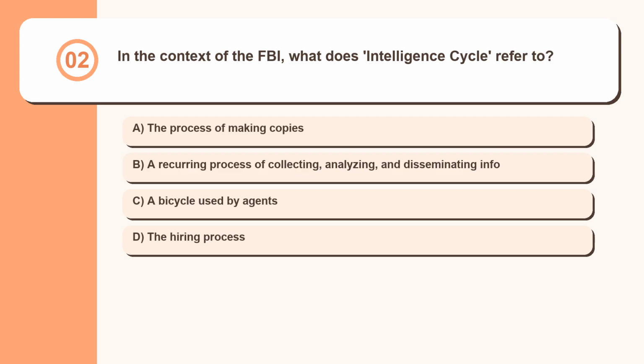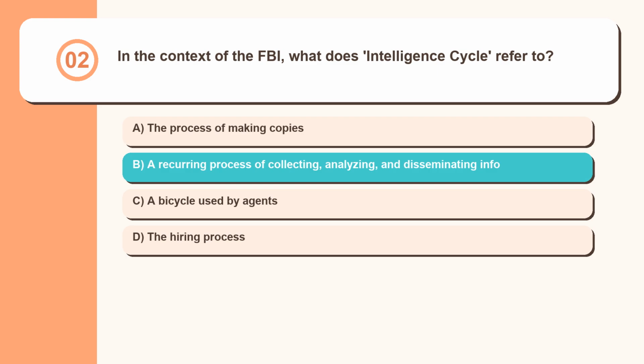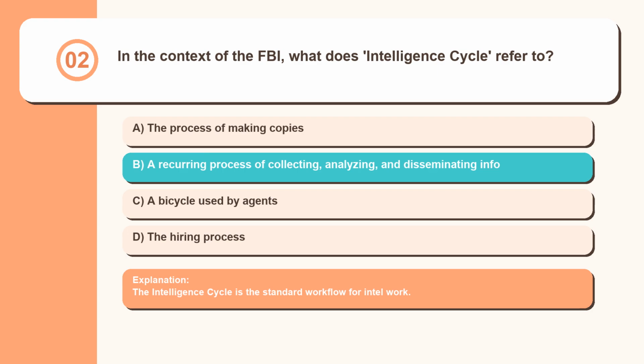Question 2. In the context of the FBI, what does intelligence cycle refer to? The process of making copies. A recurring process of collecting, analyzing, and disseminating info. A bicycle used by agents. The hiring process. The intelligence cycle is the standard workflow for intel work.